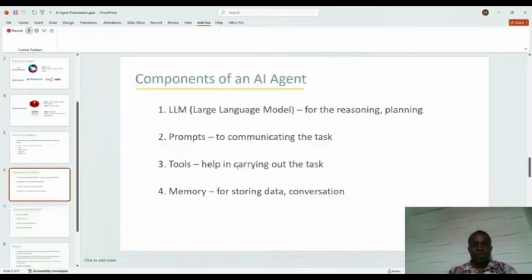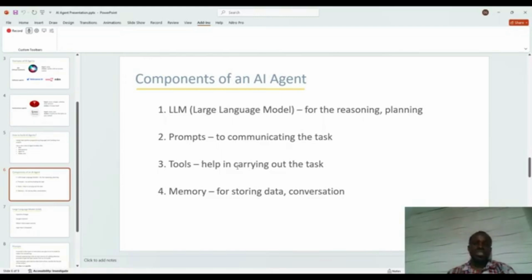Okay. Components of an AI agent. First, the LLM, meaning large language model. This is the part in charge of reasoning and planning. Without this LLM, your AI agent will not work. It's more like a human being without a brain, or a computer without an operating system. It will not work, so you must have an LLM. I will explain more about the LLM later.